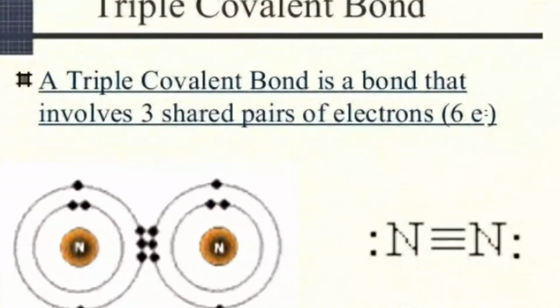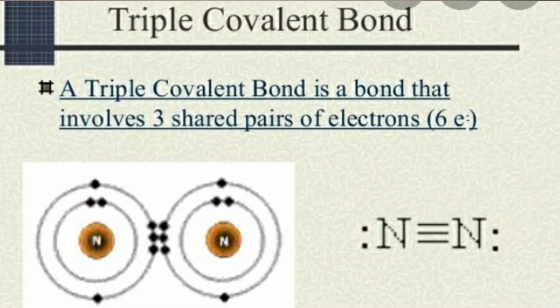See the third covalent bond, children, triple covalent bond. So what is a triple covalent bond? A triple covalent bond is a bond which has 3 shared pairs of electrons. In a triple covalent bond, it shares 3 pairs of electrons. Now we shall see with an example, children. If you take for example nitrogen, N2.